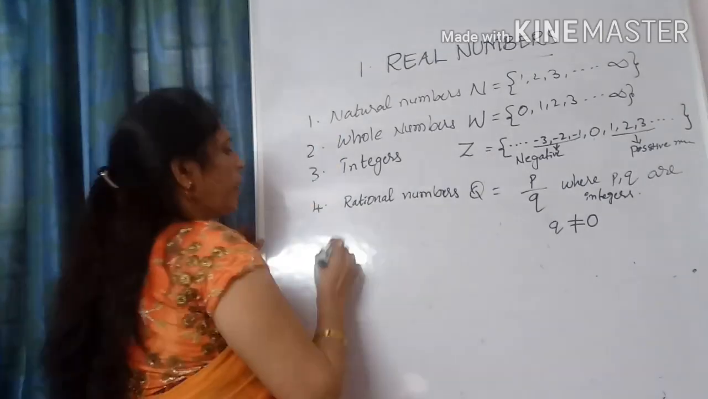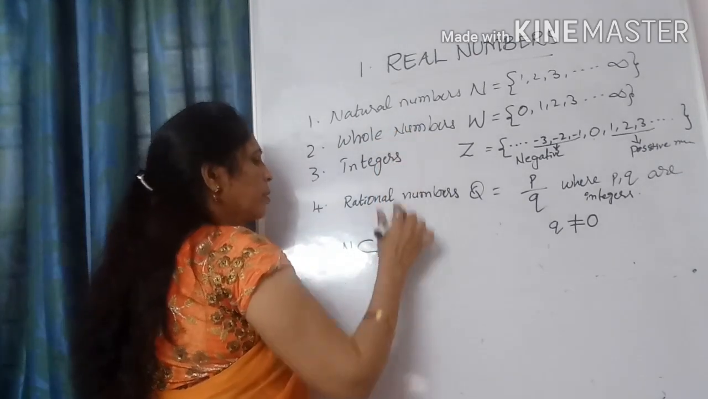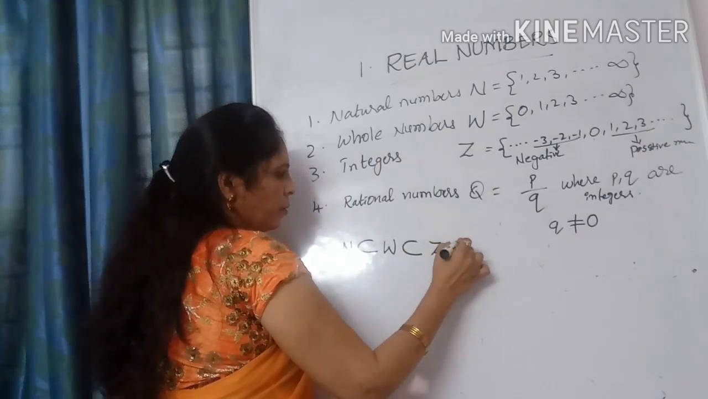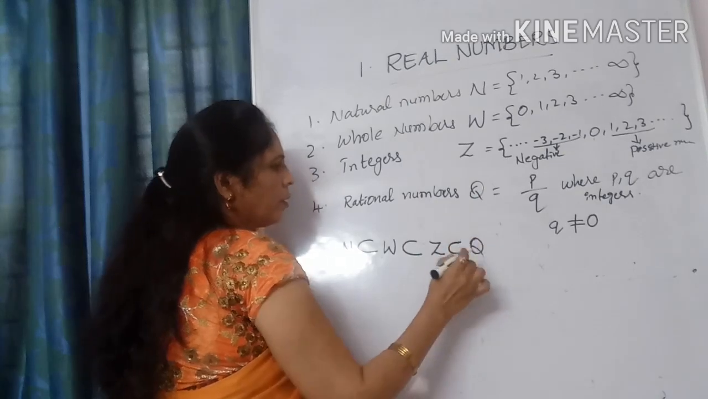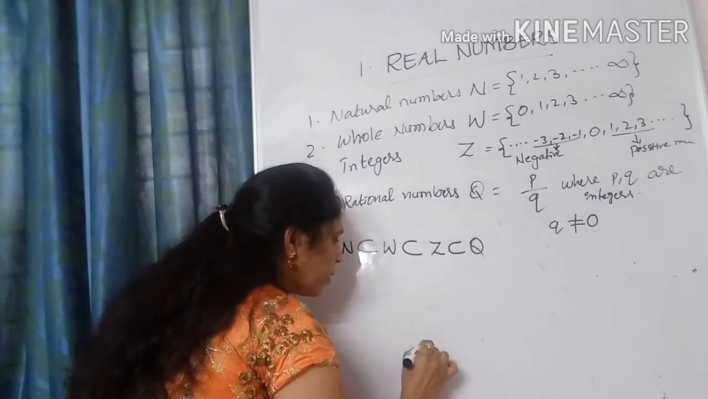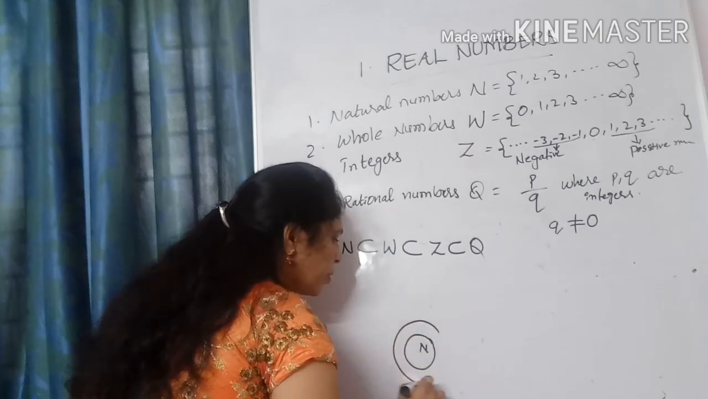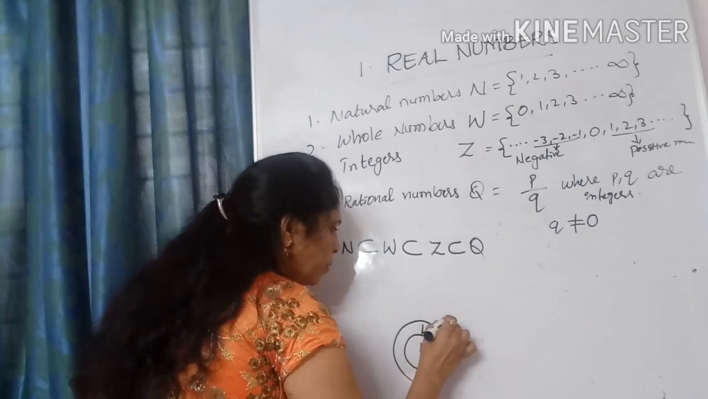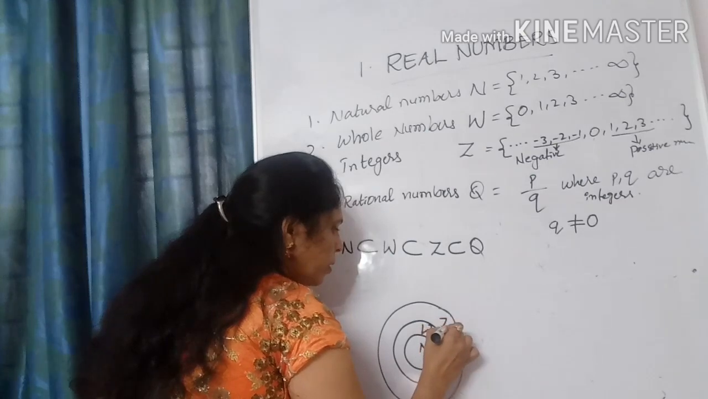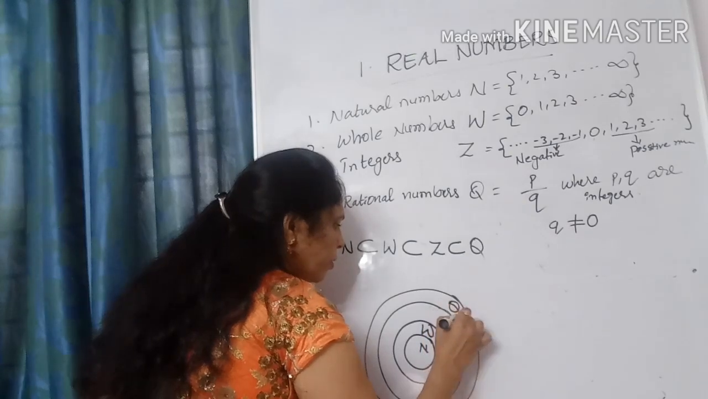So students, see here, natural numbers are a subset of whole numbers. Whole numbers are a subset of integers. Integers are a subset of rational numbers. So in the Venn diagram, natural numbers N are a subset of whole numbers W, W is a subset of Z, Z is integers, and integers are a subset of rational numbers.